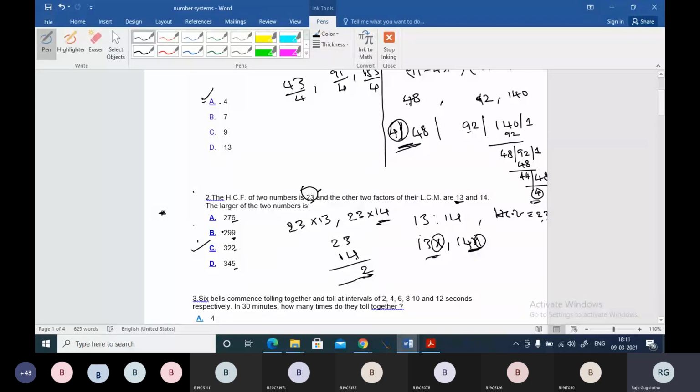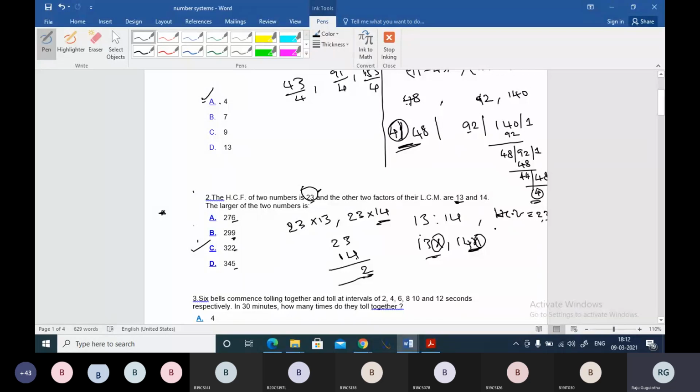Clear? I repeat again, if the question is asked like this, two numbers are in the ratio 13 is to 14 and their HCF is 23, then in that case, boss, you will consider that 13x comma 14x are the numbers, and this x is nothing but the HCF of the given numbers. This is a valid point, boss.